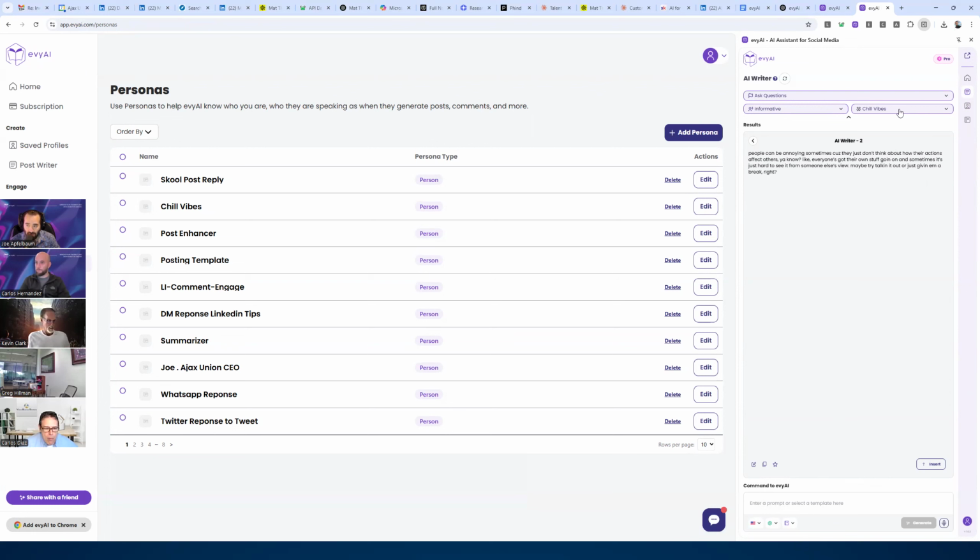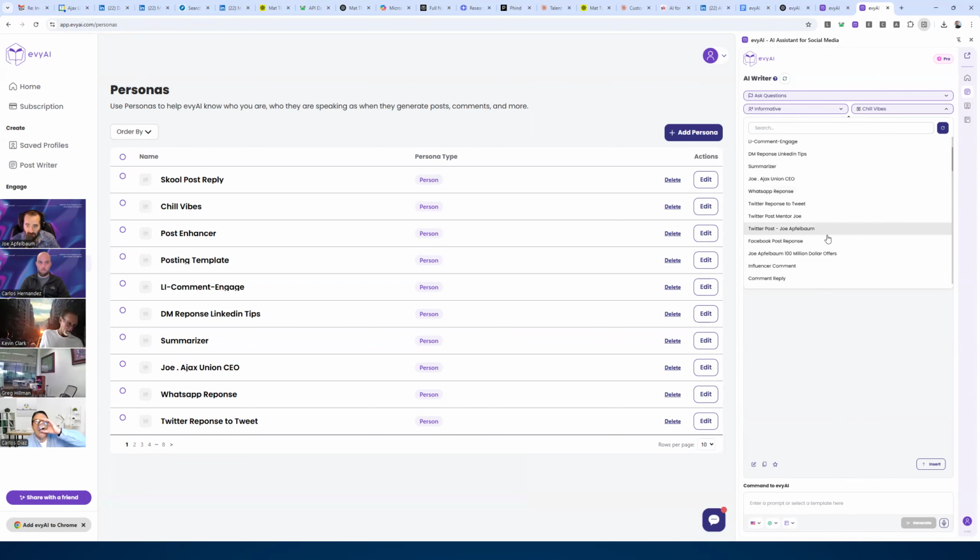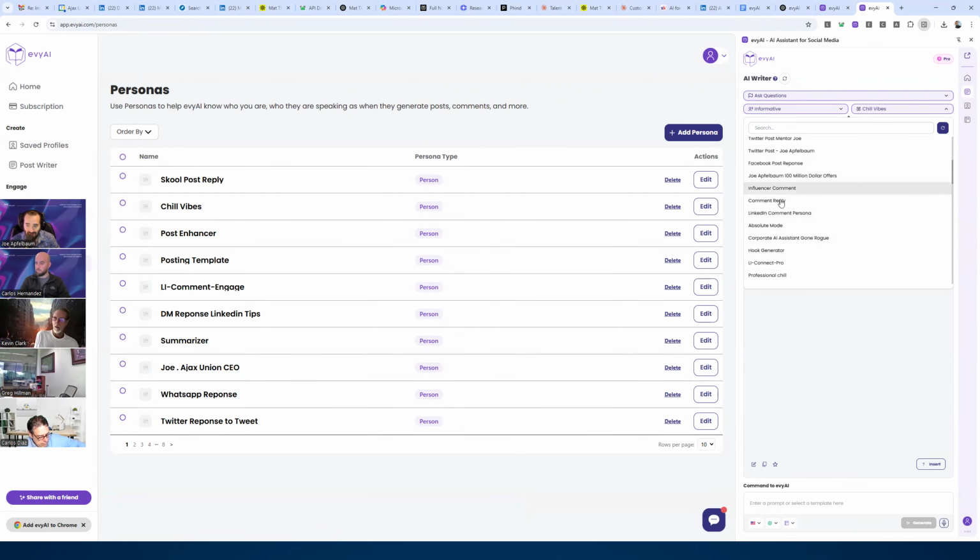Now you have different personas based on the different things that you're doing. So, for example, I have personas based on Twitter, WhatsApp, who I am as the CEO of this company or the CEO of another company, Facebook, and specific types of comments, whether it's a comment reply or a comment on an influencer's post.